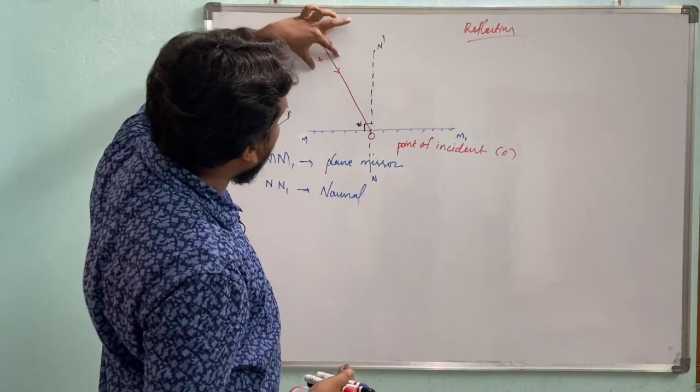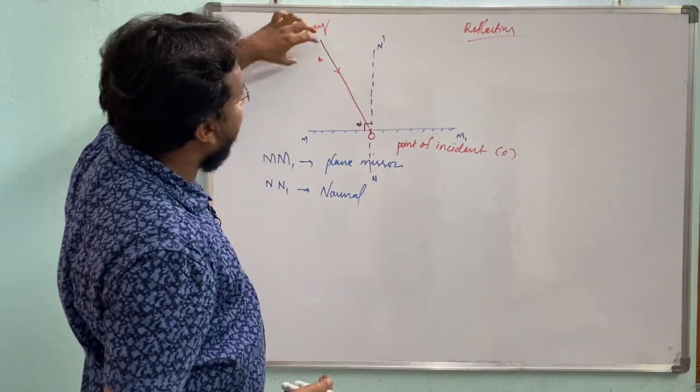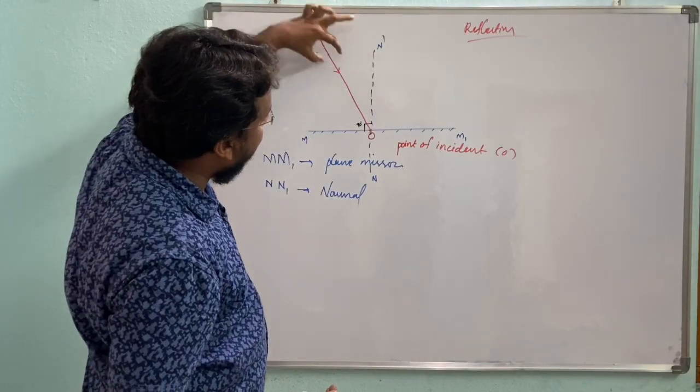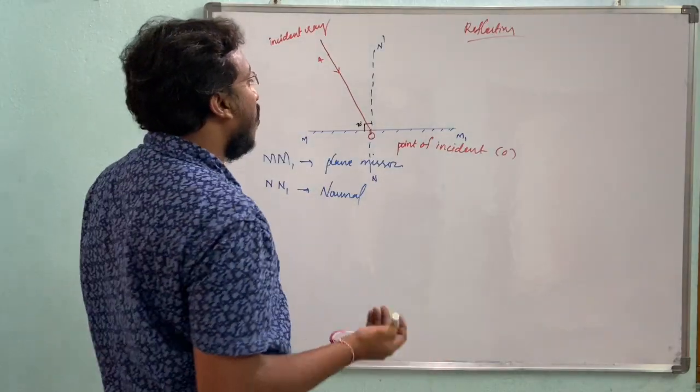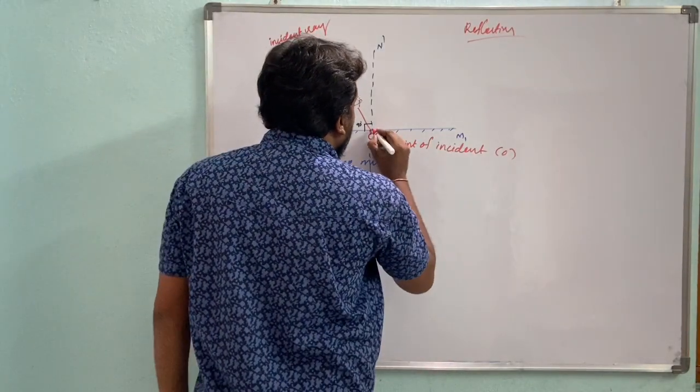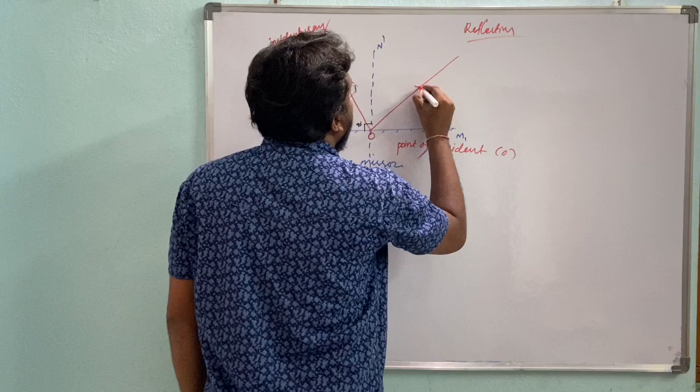For example, the medium is air, the light is incident from the air on the mirror, and it rebounds into the same medium.